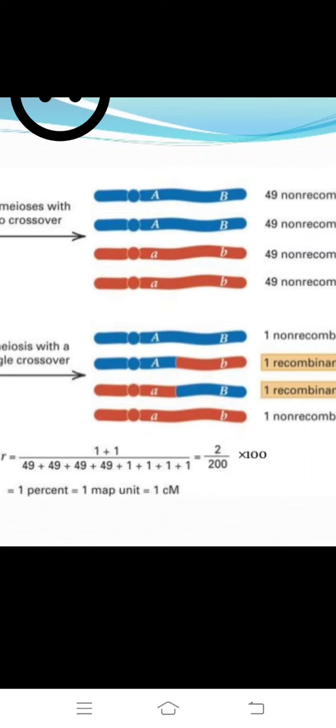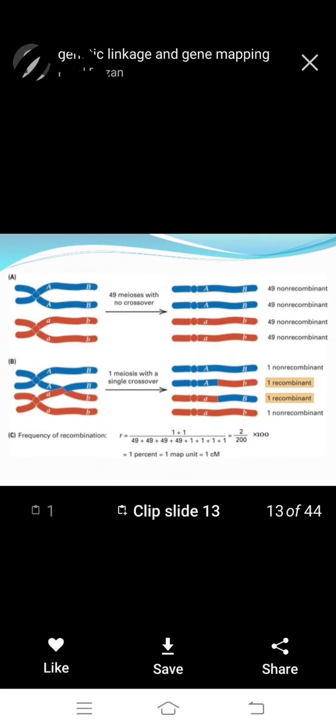We observe one percent, one map unit is equal to 1 centimorgan. So this type is used for gene mapping.